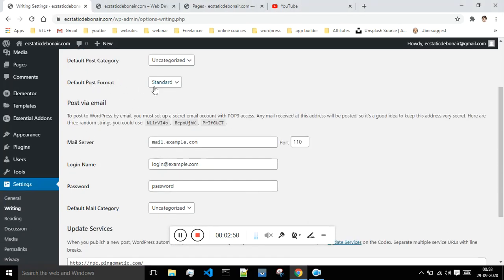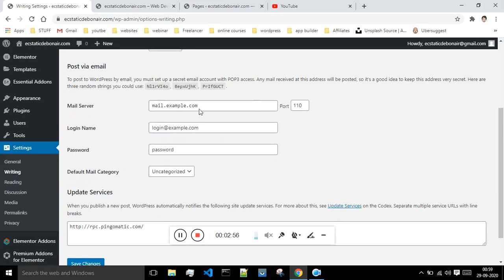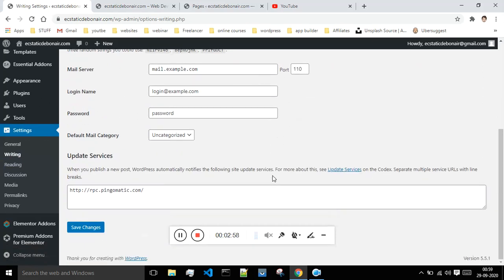And the default post format will be standard. You can just choose whatever format you want. And these are some other details of our website, but as of now we won't be touching this. Next is the reading section.